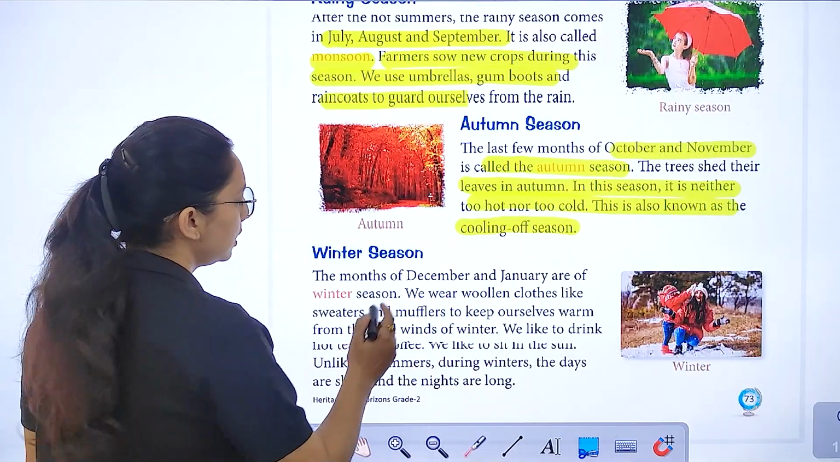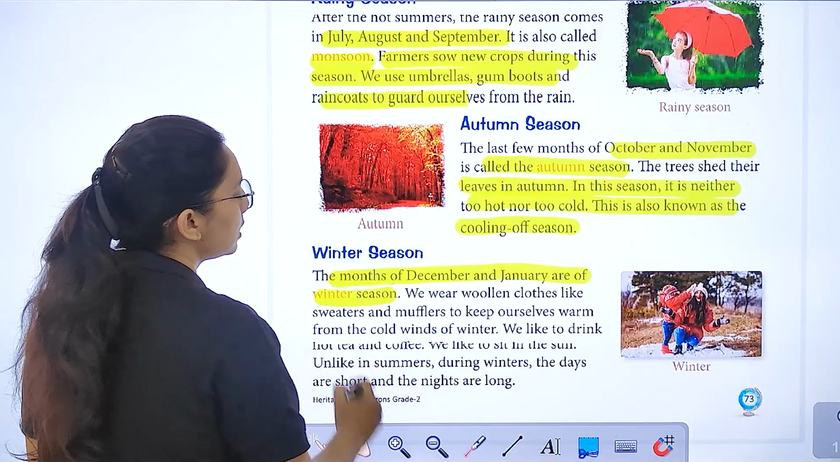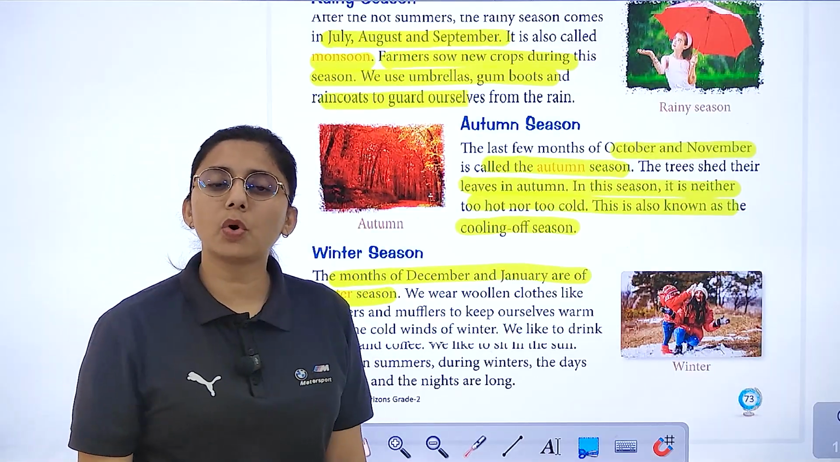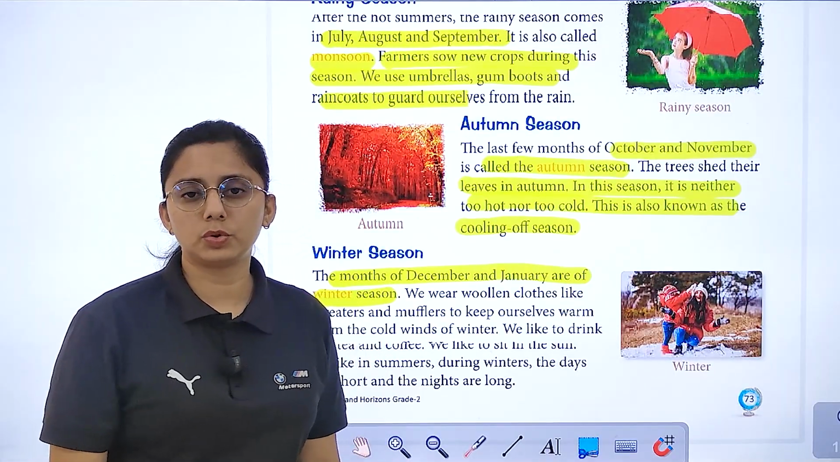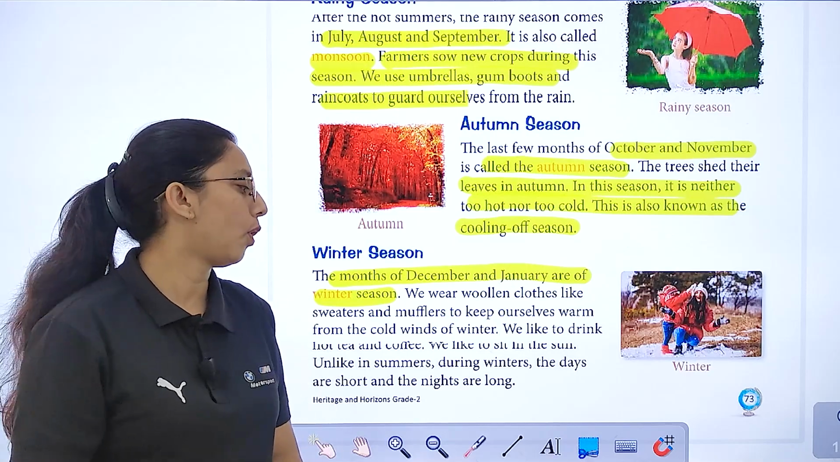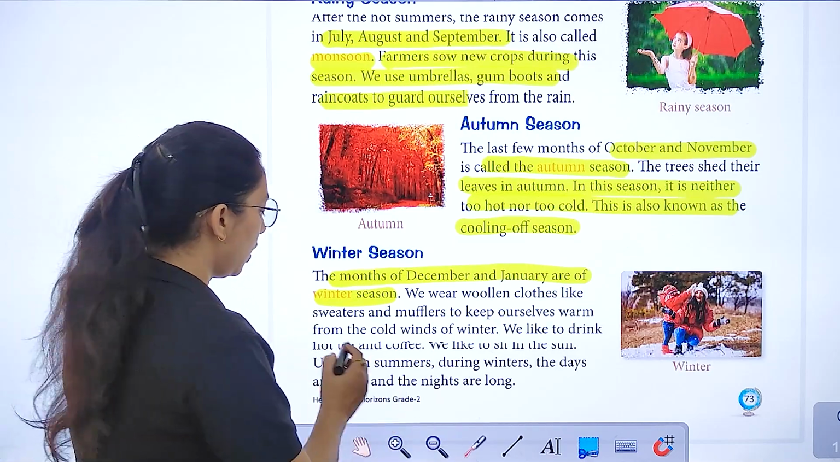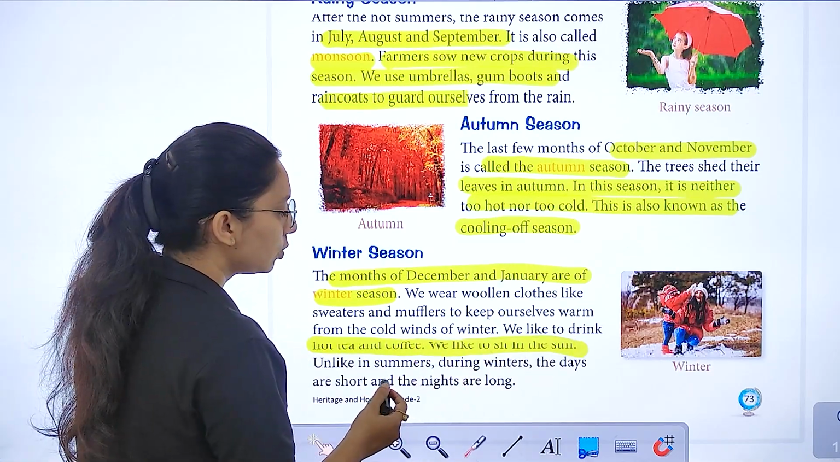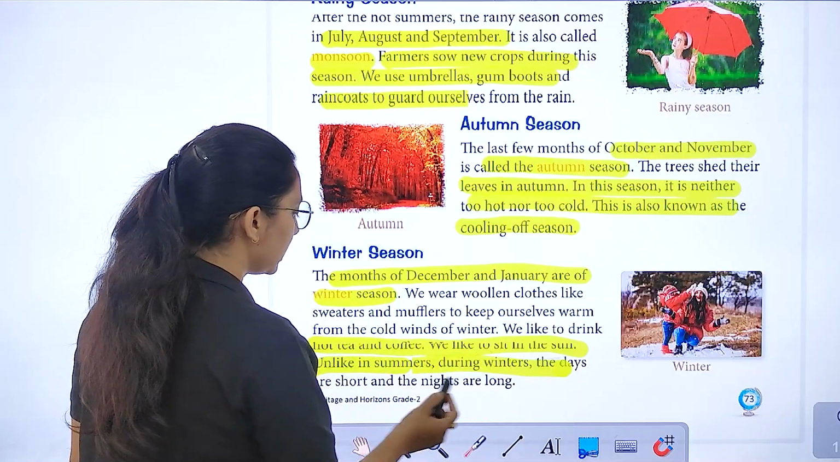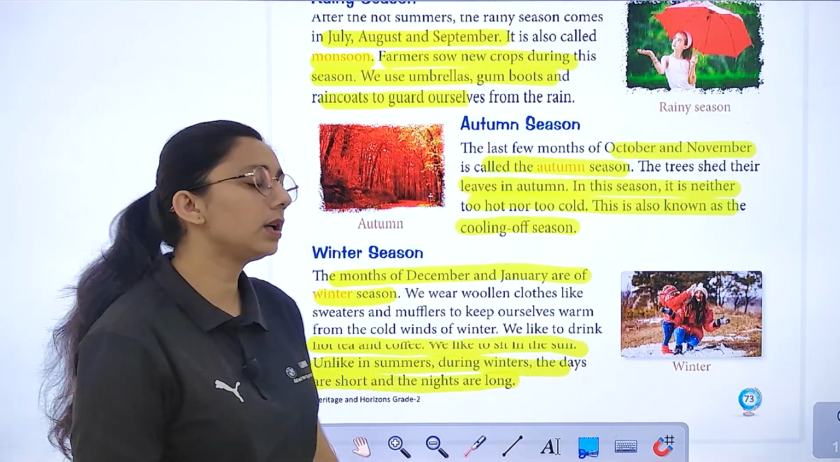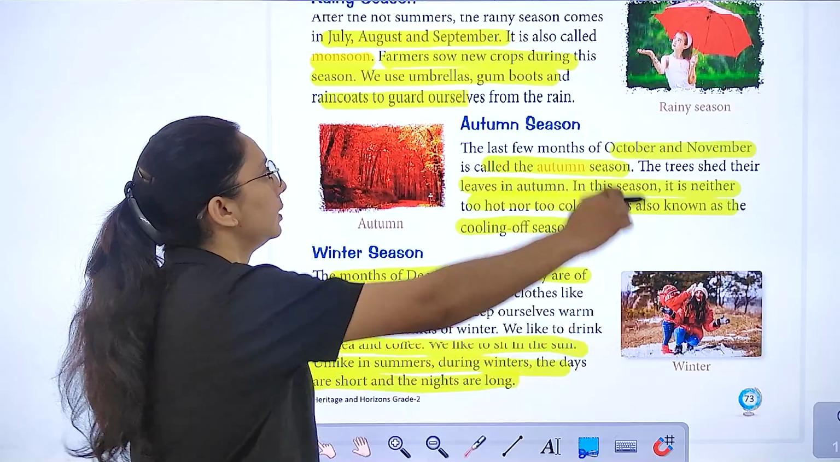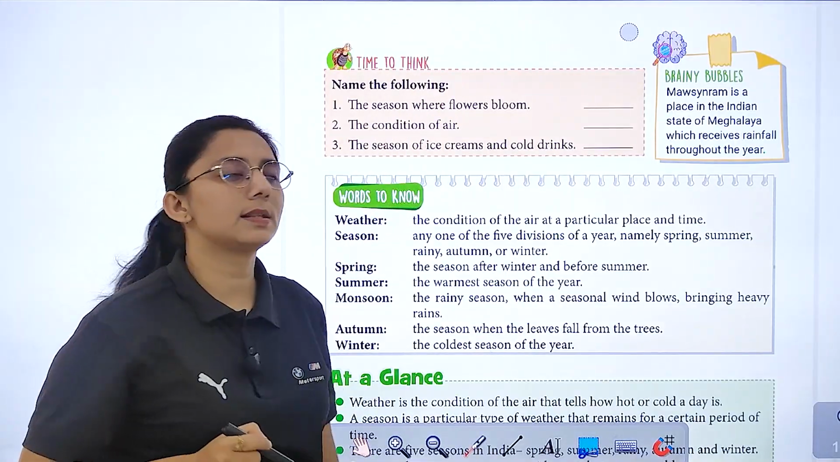Let's see about winter season, the months of December and January. It's very cold, and what do we wear? We wear woolen clothes so that it keeps us warm. And we like to drink what? Tea and coffee. We like to sit in the sun, and unlike summer, during winter the days are short and nights are longer. Right? It is also a vast difference.